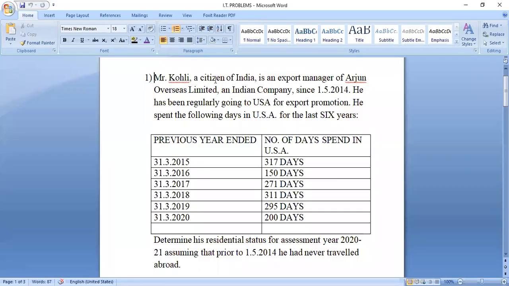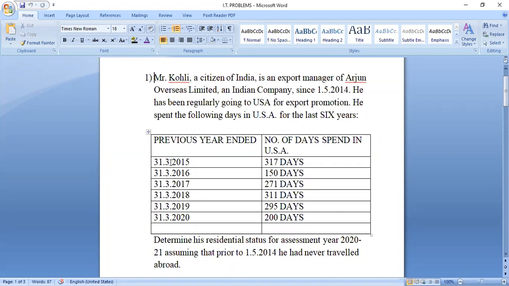Mr. Kohli, a citizen of India, is an export manager of Arjun Overseas Limited, an Indian company, since 1/5/2014. He has been regularly going to USA for export promotion. He spent the following days in USA for the last 6 years.